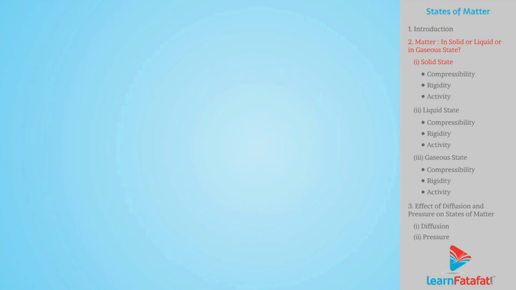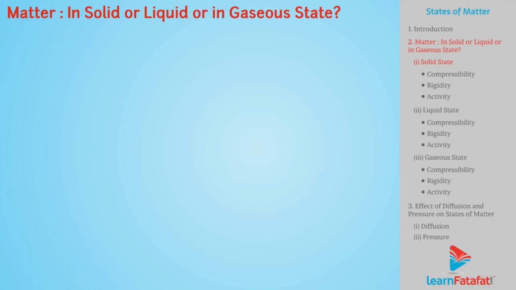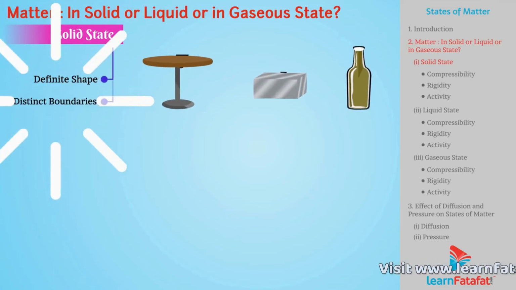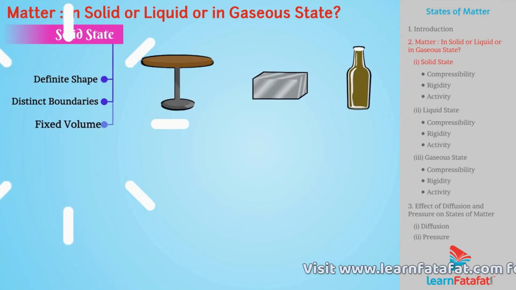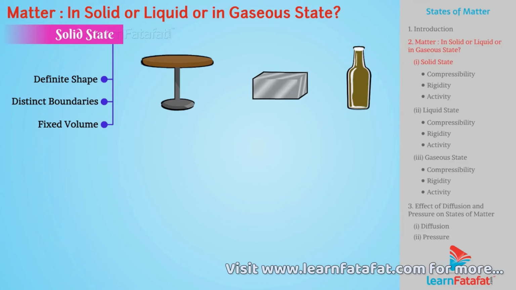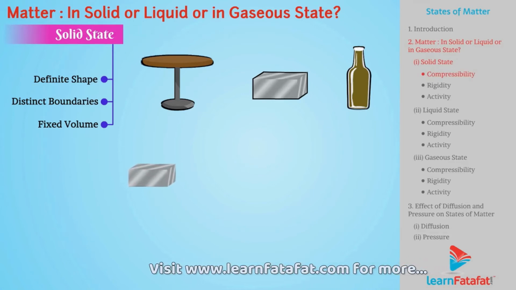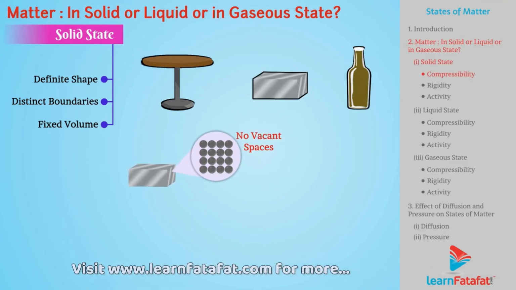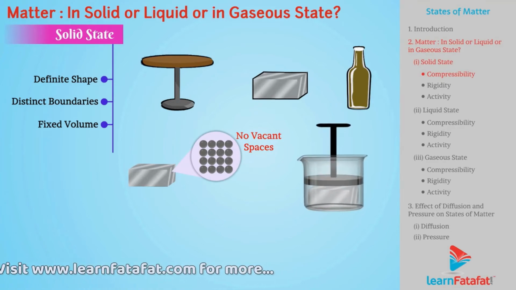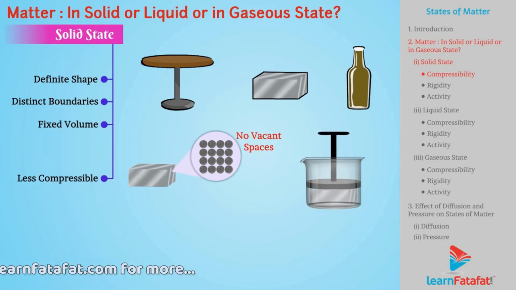So, how will you identify whether a matter is in solid or liquid or in gaseous state? Solid state. Solids have definite shape, distinct boundaries, and fixed volume. Solids do not have vacant spaces between the particles. Hence, they are very less compressible.